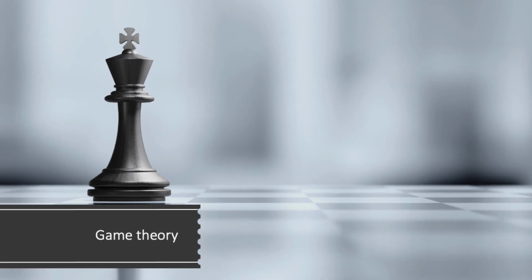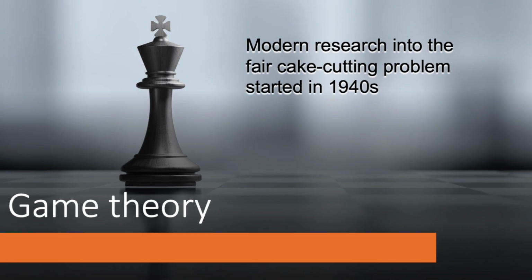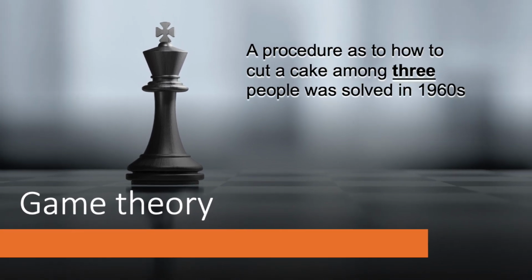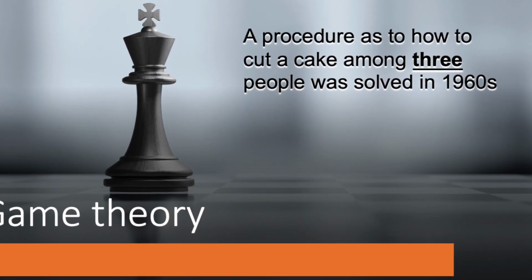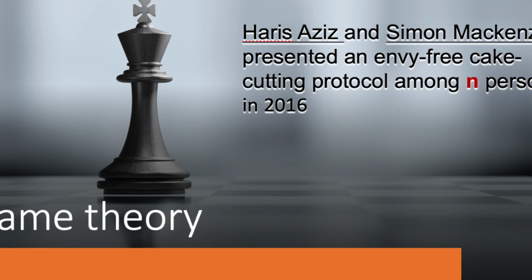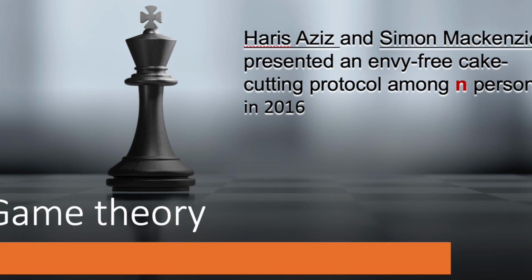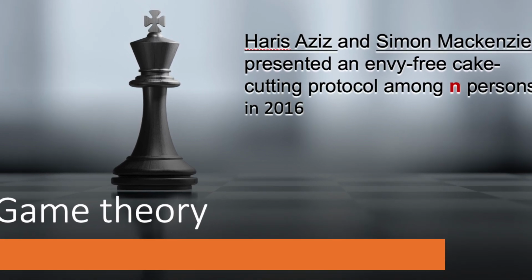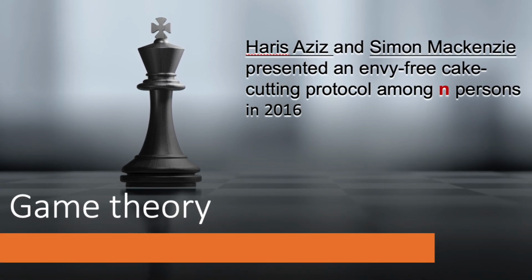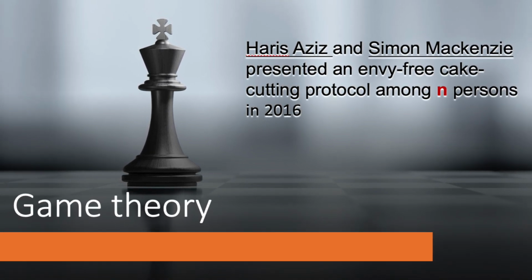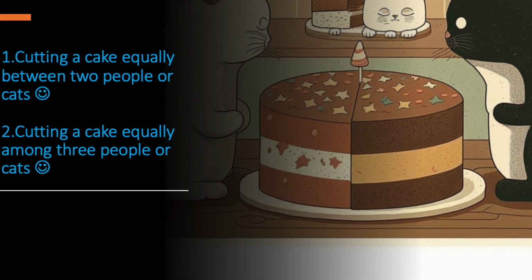How to cut a cake fairly is not a simple question, and modern research into the fair cake cutting problem started in the 1940s. A procedure for how to cut a cake among three people was solved in the 1960s. In 2016, Haris Aziz and Simon Mackenzie presented an envy-free cake cutting procedure, or protocol, and the problem was finally solved. Now, today I'm going to talk about the fairest way to cut a cake amongst only two people and a third person.